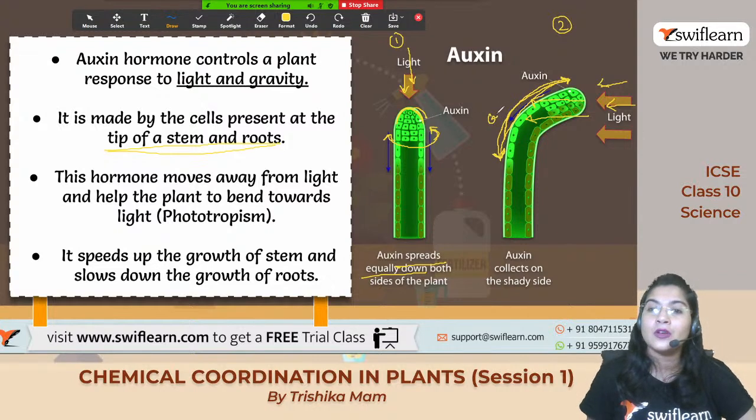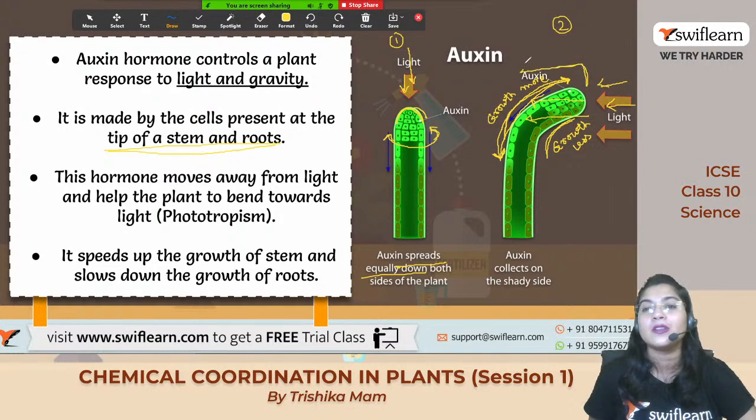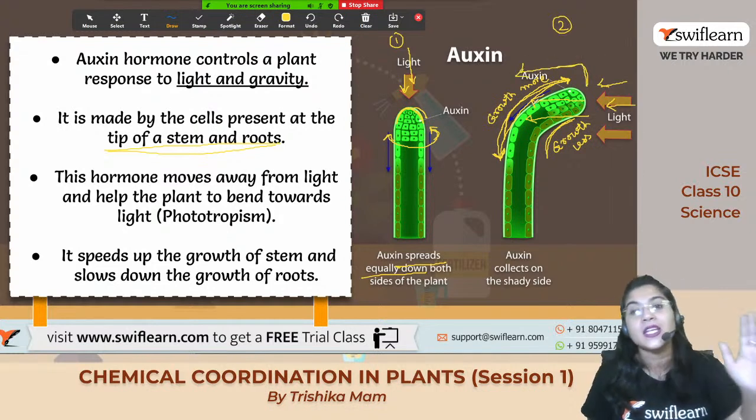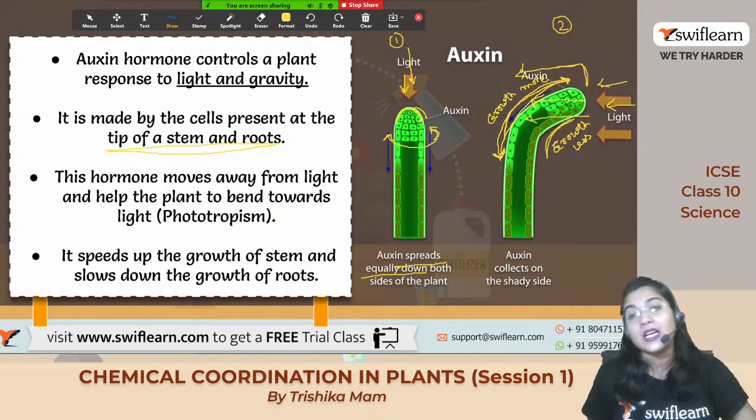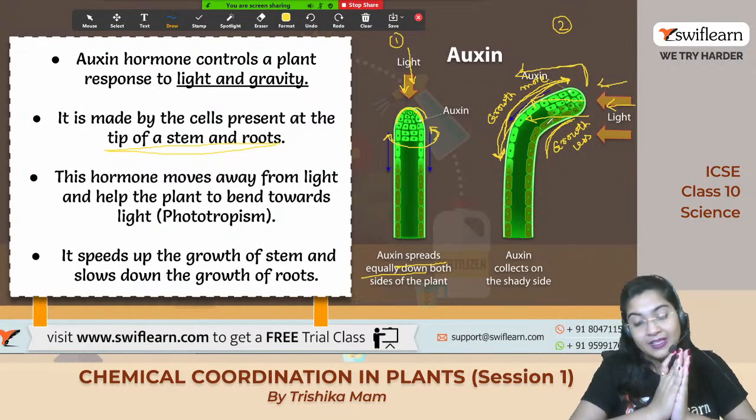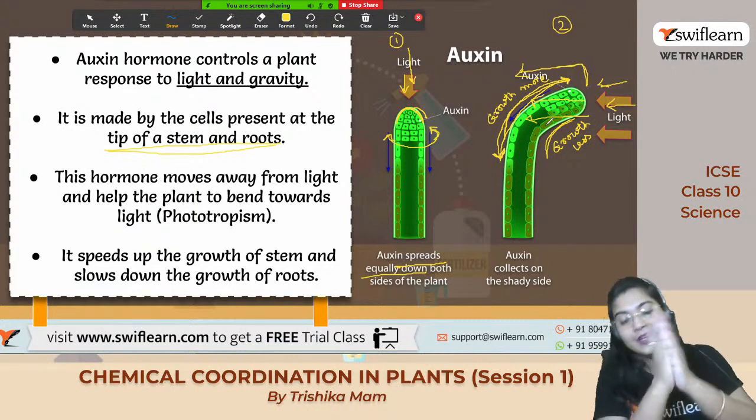See, growth is more here and in this region growth is less. Why is it less? Because due to the presence of light from this region, the auxin is moving towards this direction. Where auxin moves to, growth will be more, and from where it moves away, growth will be less. That is why it is resulting in bending towards the light.